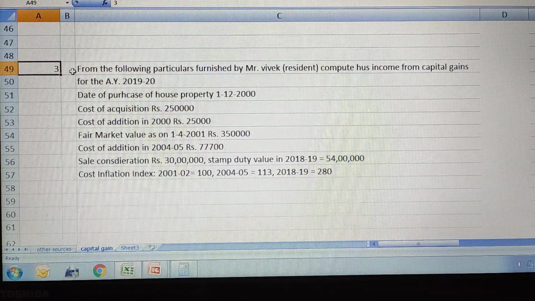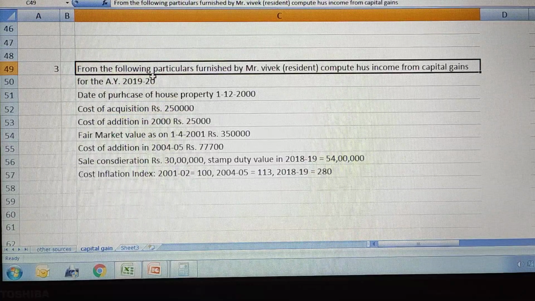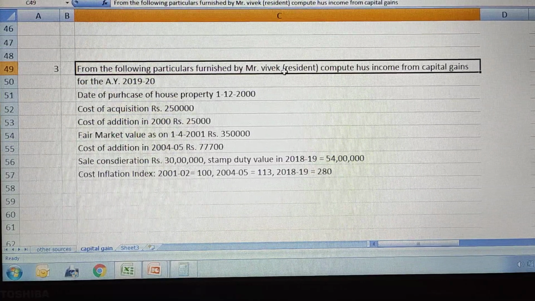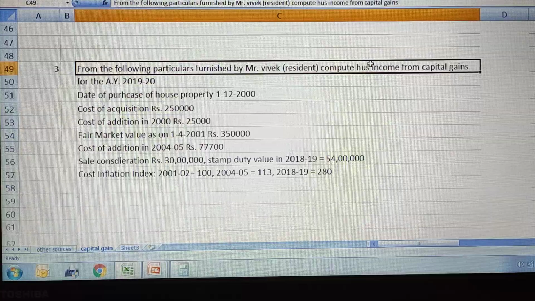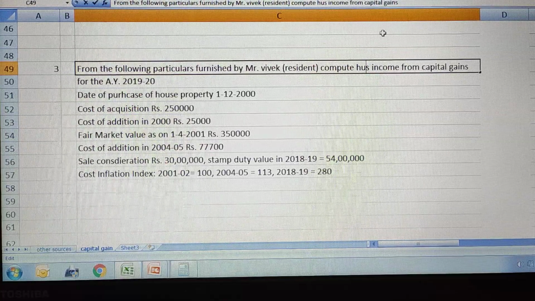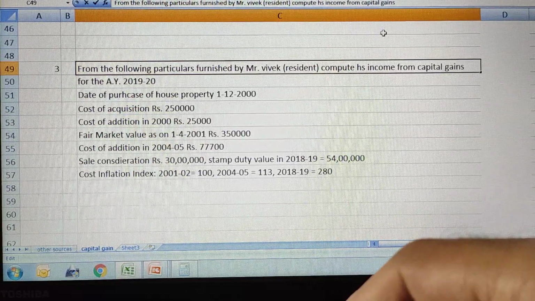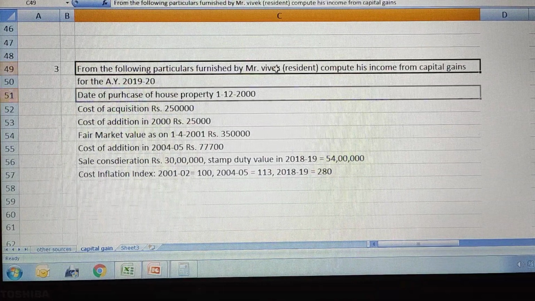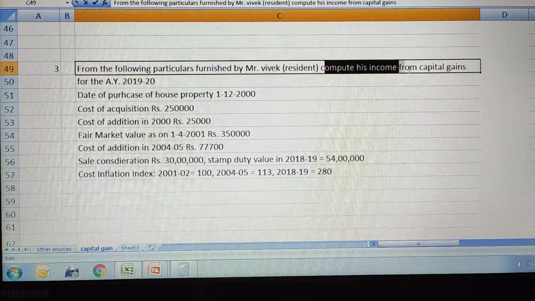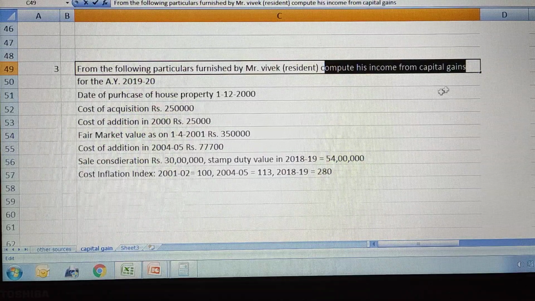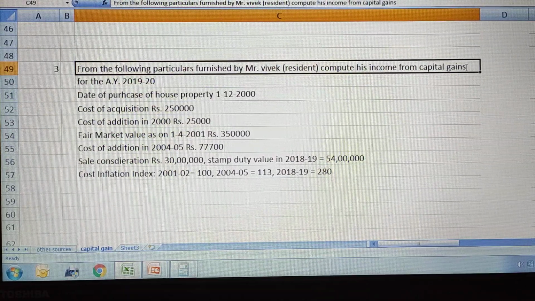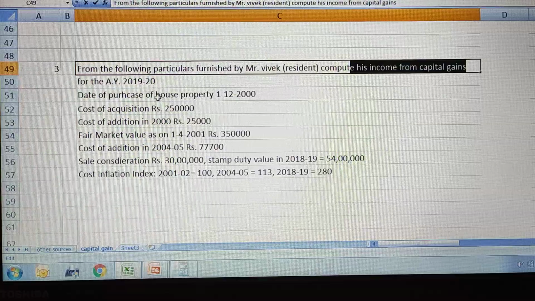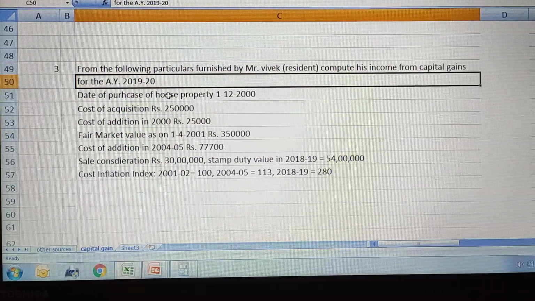So here is the third problem. From the following particulars furnished by Mr. Vivek, resident, compute his income from capital gains. So clearly they have asked us to compute his income from capital gains. So we need to calculate capital gains for the assessment year 2019-20.